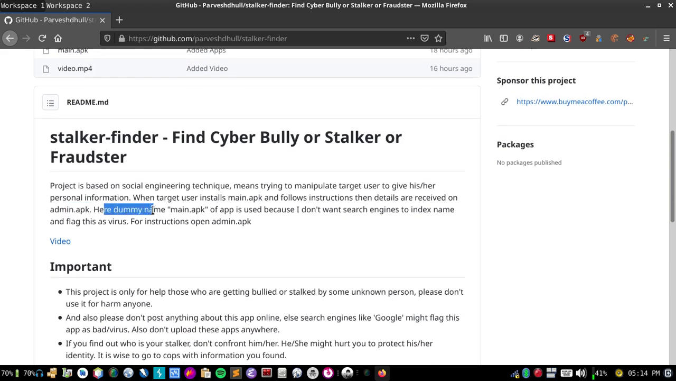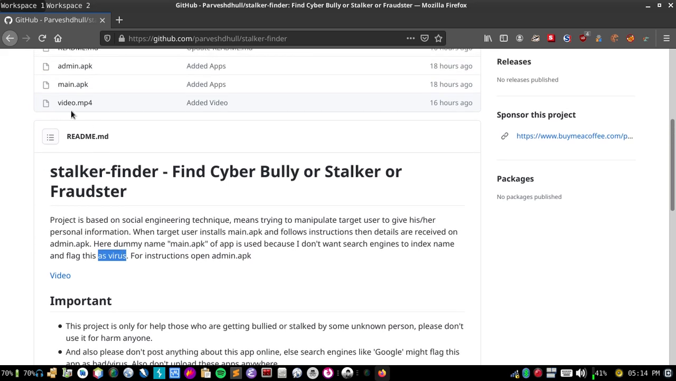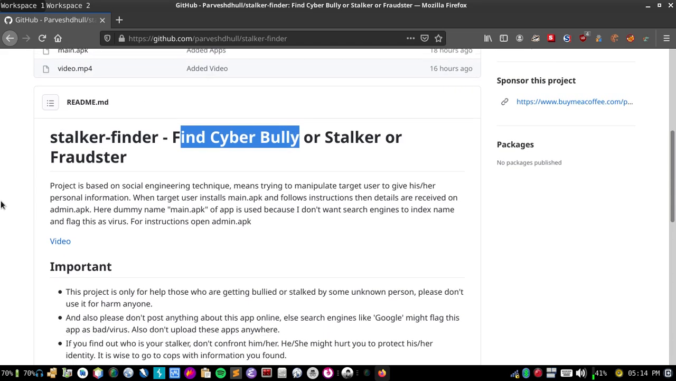Here a dummy name, main.apk, is used for the app because I don't want search engines to index the name and flag this as a virus. If I use the correct name of the app and Google links the name of the app to finding a cyberbully, then it will show in Google search results and that person will not install. That's why I use just a dummy name.